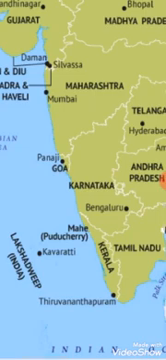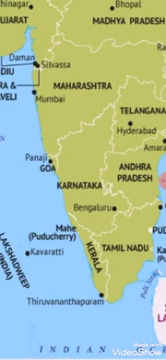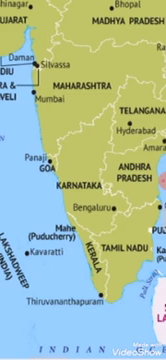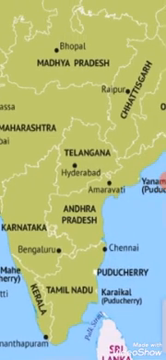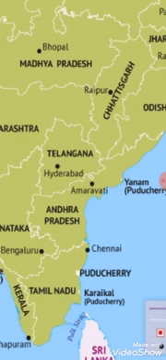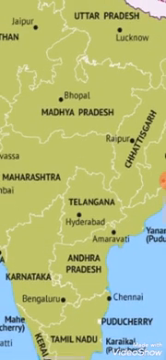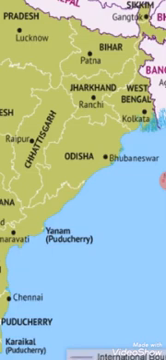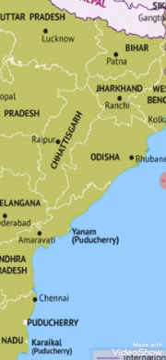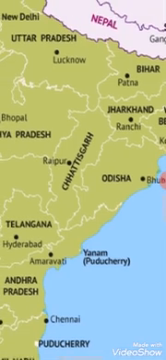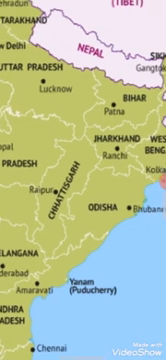And next is Karnataka. And next is Kerala in the southern states. So next is Tamil Nadu, and the upper side of Tamil Nadu is Andhra Pradesh. And next is Telangana. Here is Telangana located. And next is Odisha. Its capital is Bhubaneswar. On the western side of Odisha, you can see Chhattisgarh. Its capital is Raipur.